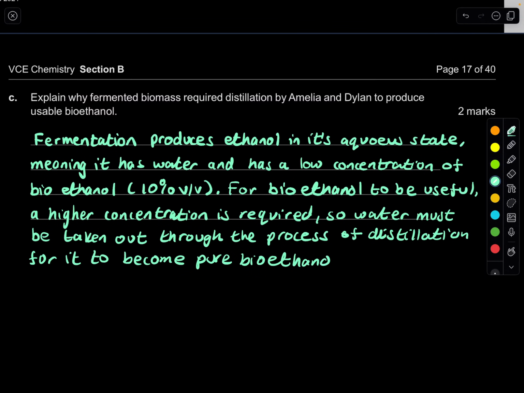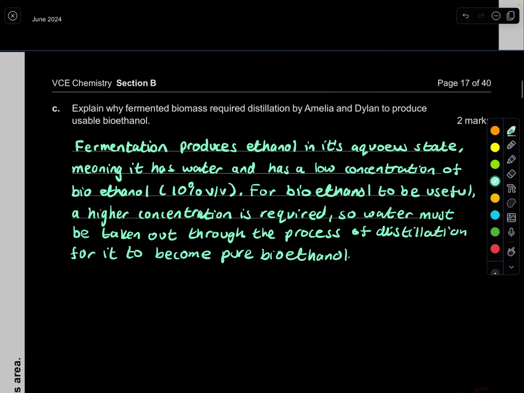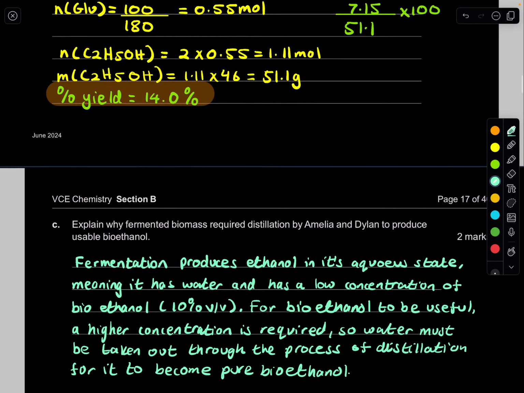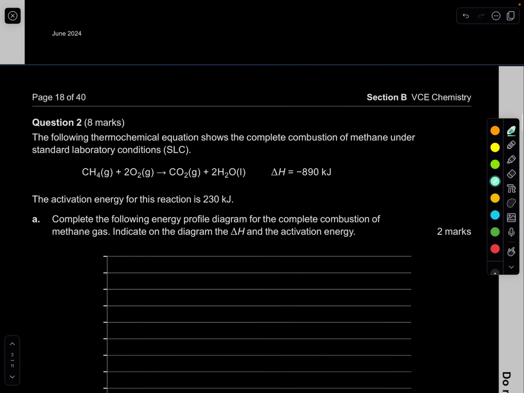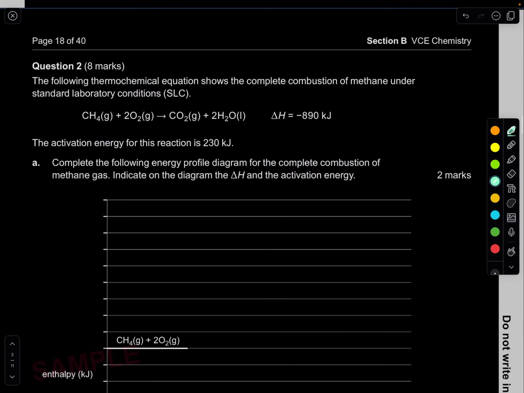Beautiful. Now, of course, I'm not going to talk about distillation. For 2 marks, it's just: tell me why we distill it. It's because it's mostly water. You need to make sure to distill it to make sure it's pure bioethanol. So yeah, I hope that answer makes sense for you. That looks good. So let's try question 2 now.